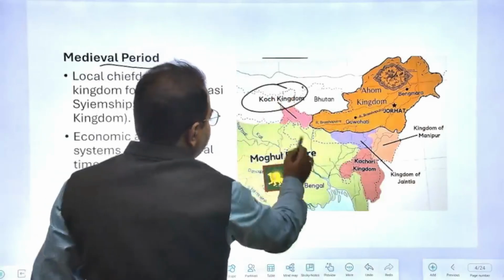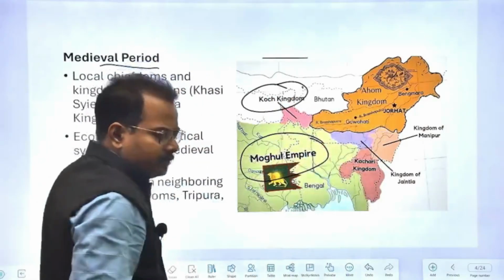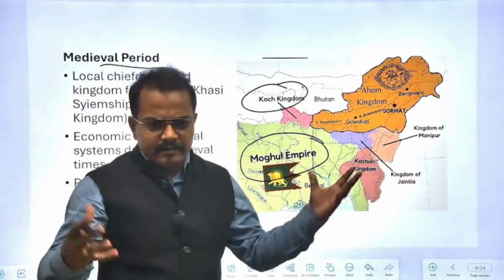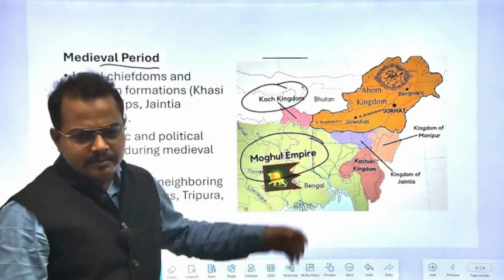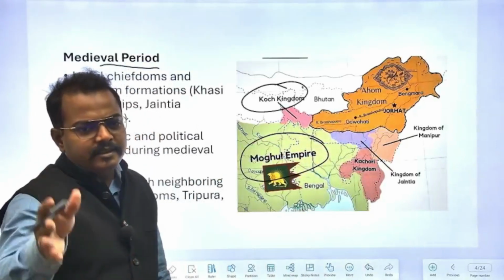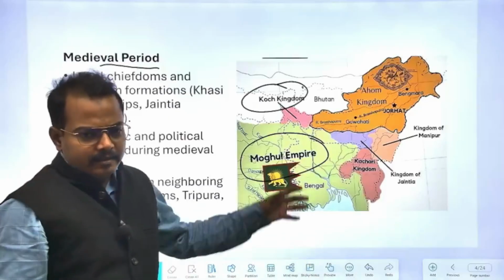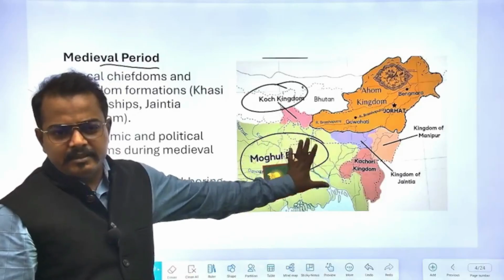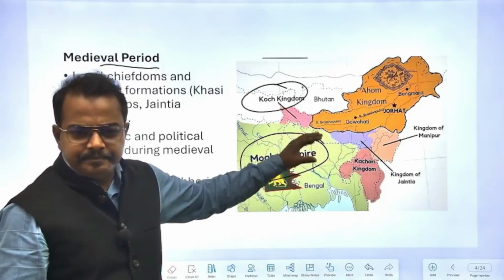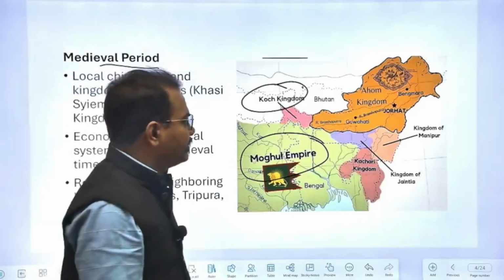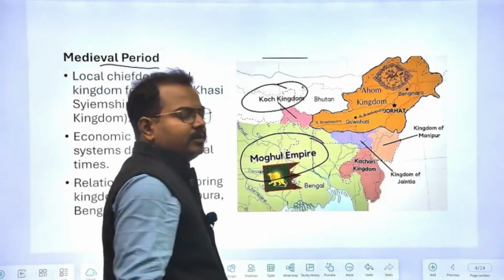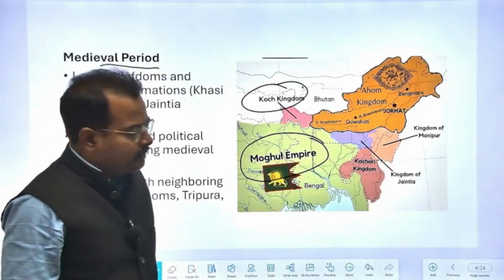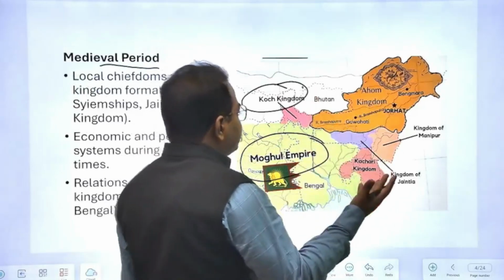Koch kingdom is there, then Mughal Empire, which is the most significant empire, and it is at its peak of its power during the medieval period, especially during the 16th and 17th century, because after that, when the Britishers came in the northern part of India, then the Mughals were subdued by them. But eventually, during the medieval period, their political might is very, very significant.